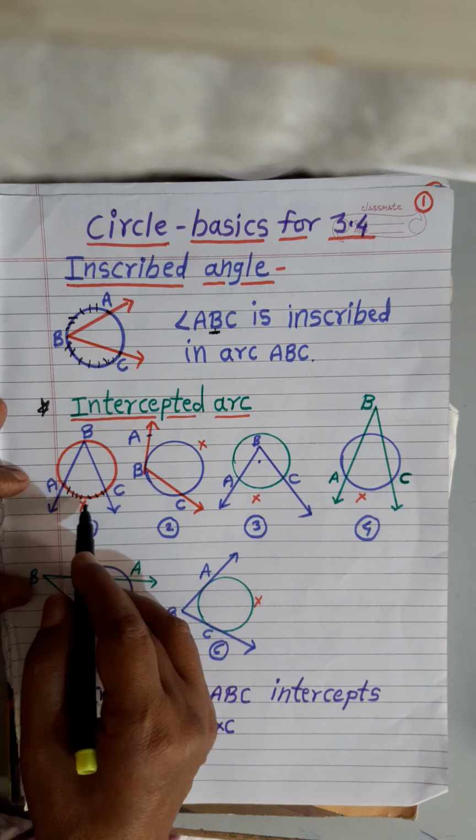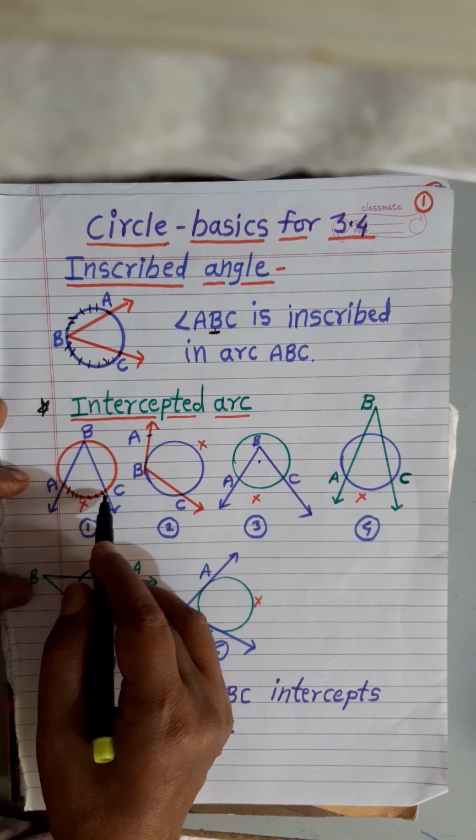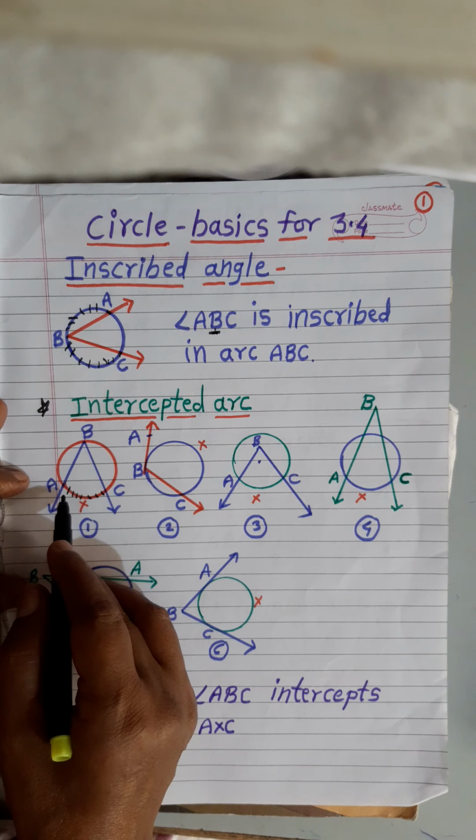Why do we say that angle ABC intercepts the arc AXC?